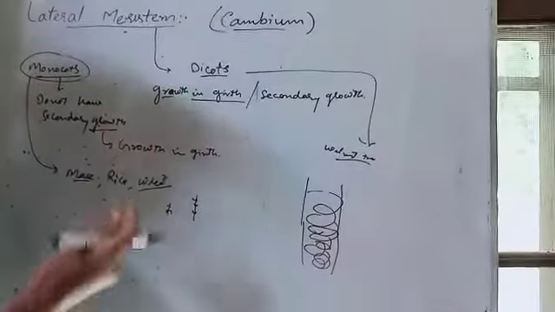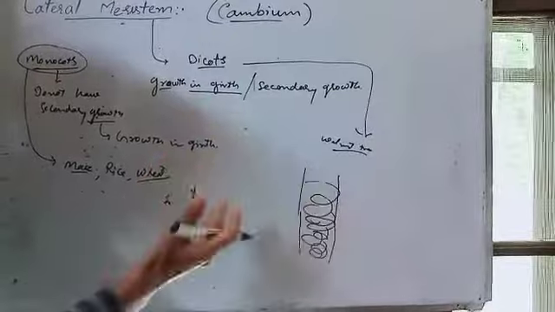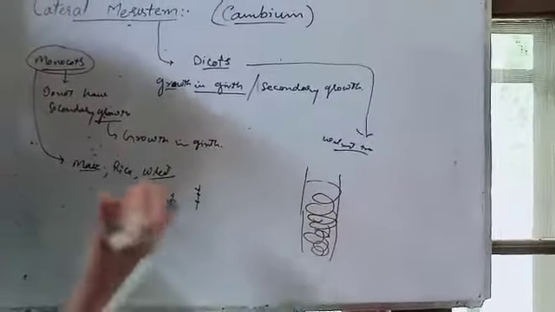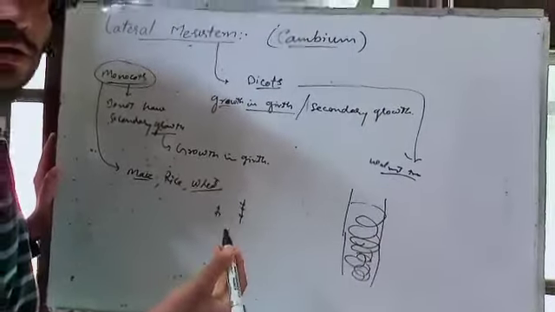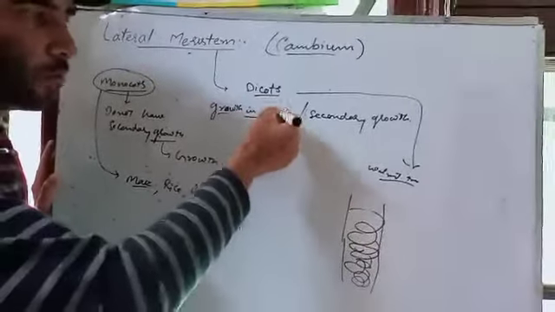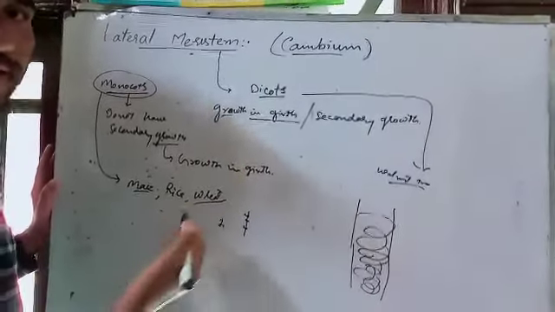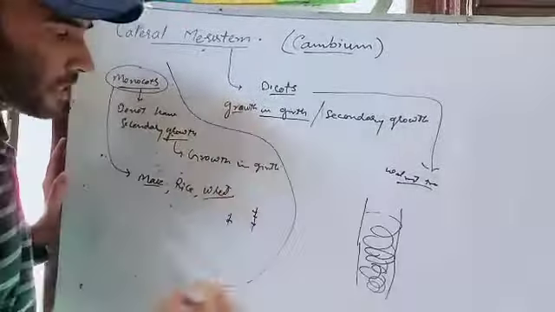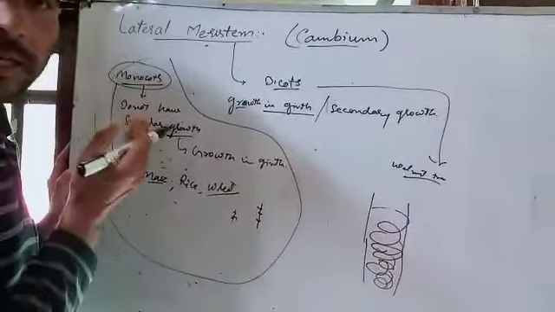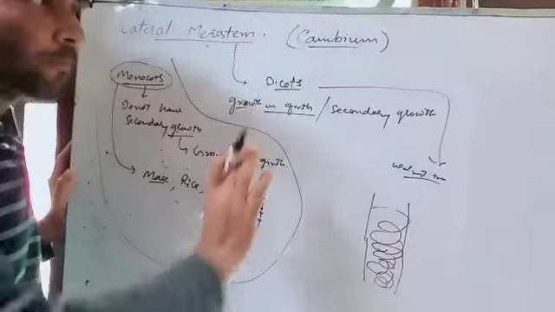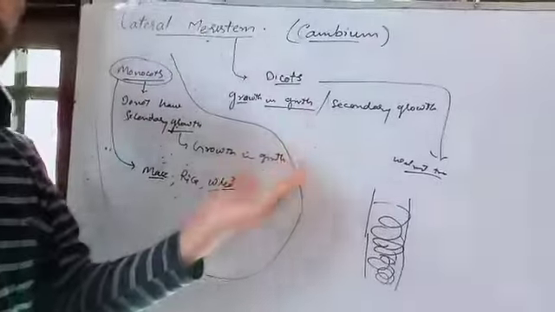Monocots like rice, wheat or grass don't have secondary growth, which means cambium is absent.